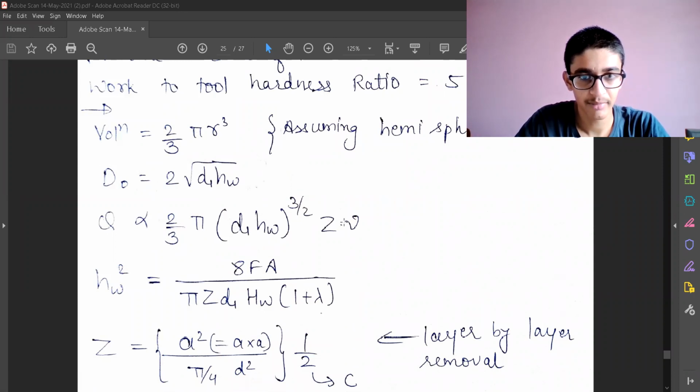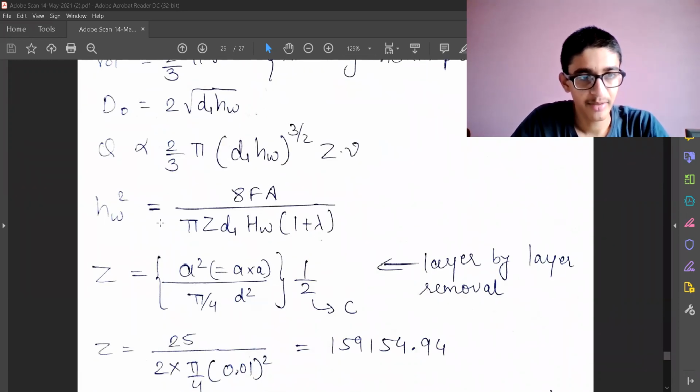So q is (d1 hw) raised to 3 by 2. The 3 is coming from the power in the r cube, and the 2 is the square root. Into Z, where Z is the number of particles, and into the frequency. We derived this formula earlier, so I'm just directly using that. For the abrasive particle, hw square is given by 8 Fa upon Z pi Z d1 hw into 1 plus lambda.